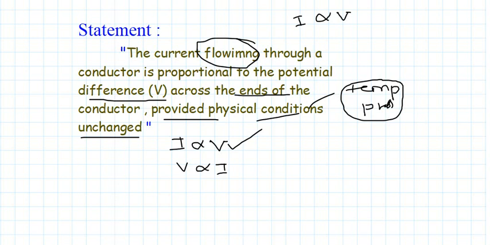Whenever we are having a proportionality constant, now we have to remove it. Therefore, by removing this proportionality, we are having a constant as what now? It's R, where R defines the resistance. Remember, R defines the resistance now.